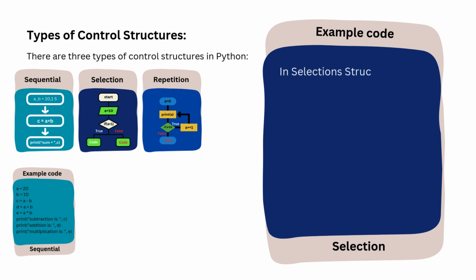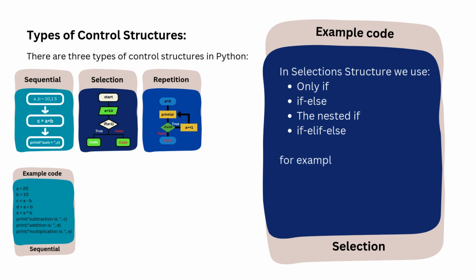Example code for selection. In selection structure we use if else and the nested if elif else. This code will check if the variable v is less than t, then it will print the output, otherwise skip the print statement.